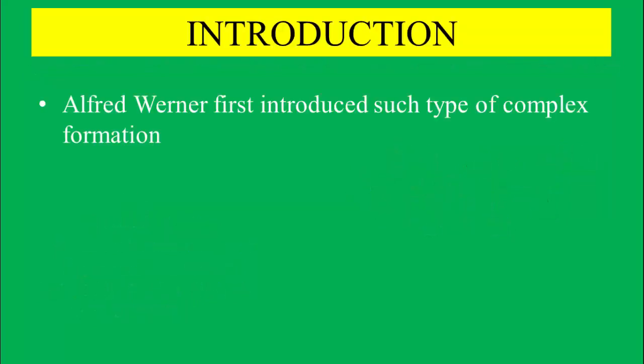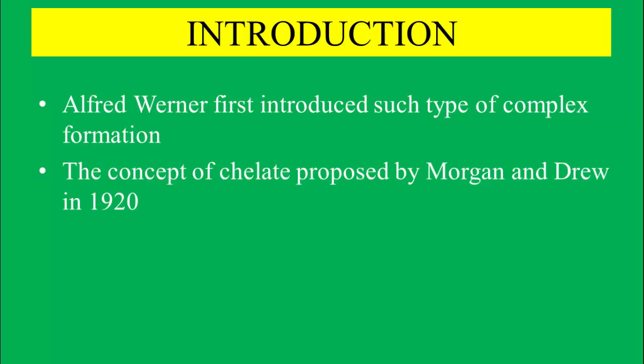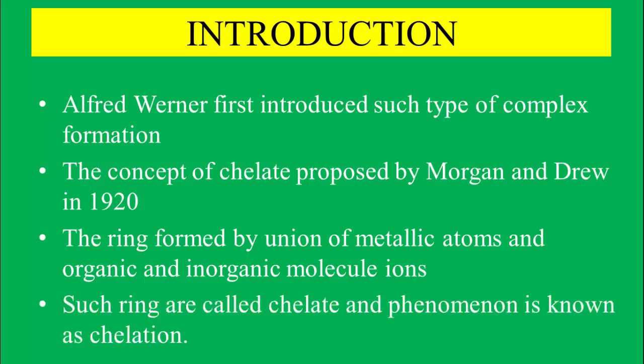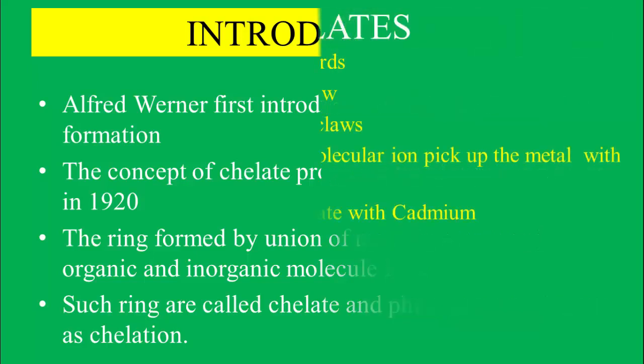Dear students, Alfred Werner first introduced this type of complex formation, but the concept of chelate was proposed by Morgan and Drew in 1920. The ring formed by the union of metallic atoms and organic and inorganic molecular ions, such rings are called chelates and the phenomenon is known as chelation.